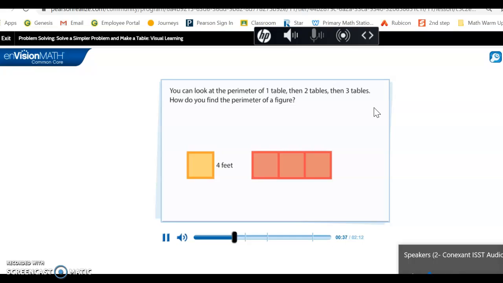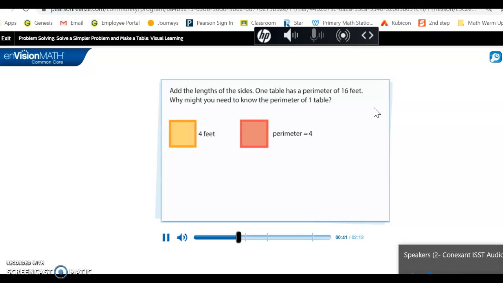How do you find the perimeter of a figure? Add the lengths of the sides. One table has a perimeter of 16 feet. Why might you need to know the perimeter of one table? We know it has 16 feet because it's a square, so all the sides are 4. So 4, 8, 12, 16.